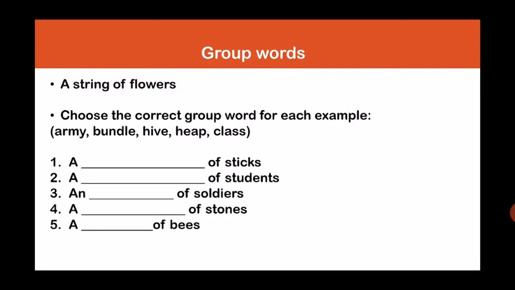Now, children, this is related to the poem. What are group words? Group words is words given to things that are in a group or things that are together. For example, a string of flowers. So when we attach flowers together on the string, we call it a string of flowers. So which is the group word here? String.